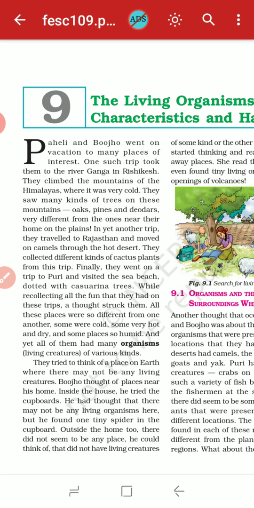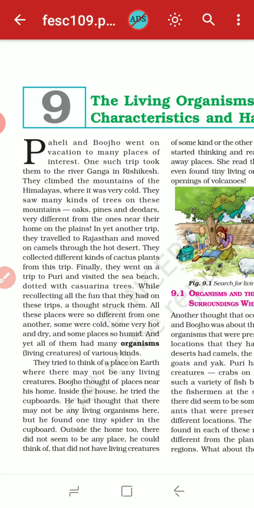That means, as the region changes, the climatic conditions also change, and the vegetation and wildlife also change. Finally, they went on a trip to Puri and visited the sea beach dotted with casuarina trees. They were recollecting all the fun they had on these trips.